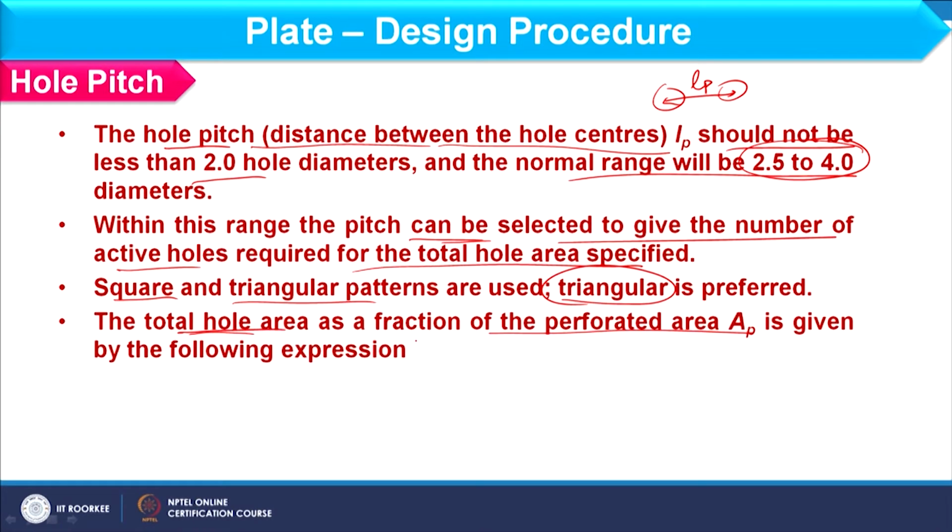Further, the total hole area as a function of perforated area is given as this, where A_h is basically the hole area. How do we find it? When we calculate the column diameter, there we consider the factor K1, and K1 will depend on the hole area.